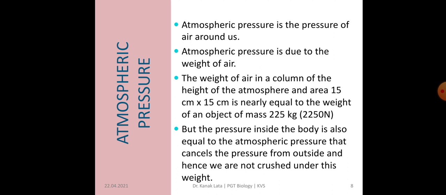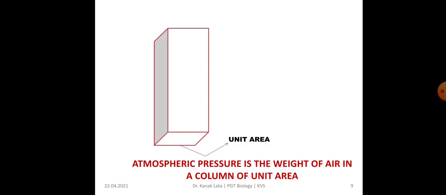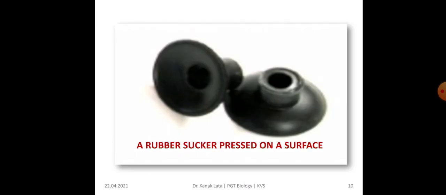So that is 2250 Newton. But the question arises, why are we not crushed under this much weight? Because the pressure inside the body is also equal to the atmospheric pressure. So that cancels the pressure from outside, and hence we are not crushed under this weight. Here you can see that atmospheric pressure is the weight of air in a column of unit area. In this figure, a rubber sucker is pressed on a surface and it sticks to the wall or any surface.